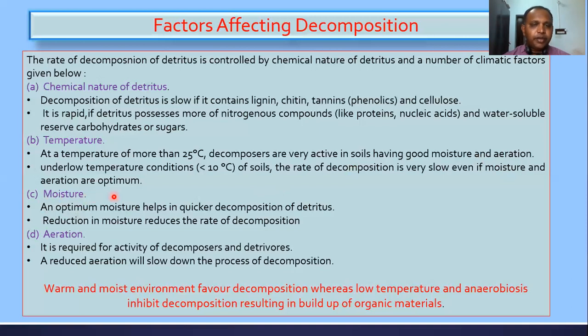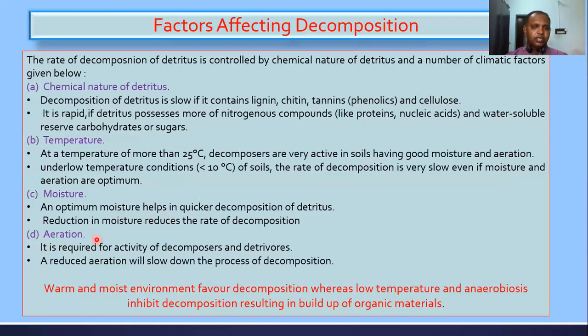Optimum moisture helps in quicker decomposition of detritus. If moisture is there, then they undergo rapid decomposition. Like you see in summer, most of the plants drop their leaves. You can find all the leaves which settle at the bottom of the tree form detritus. When rain starts, that area becomes moist. So the moisture helps in decomposition of the fallen leaves, right? And reduction in moisture reduces the rate of decomposition, right?